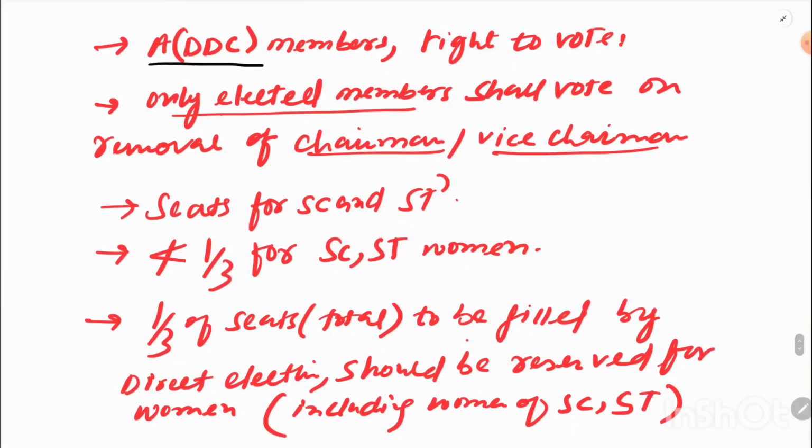All the members that are part of it have a right to vote, okay? But if there is a vote going on for the removal of the chairperson or the vice chairperson, in that case not all the members can vote. Only elected members can vote in the removal of the chairperson and vice chairperson, okay?